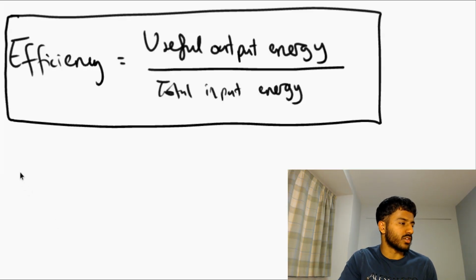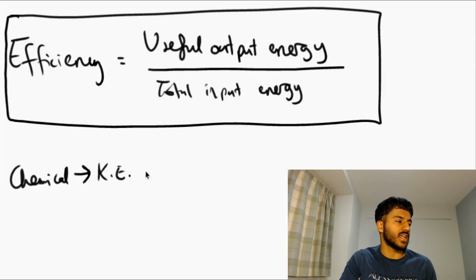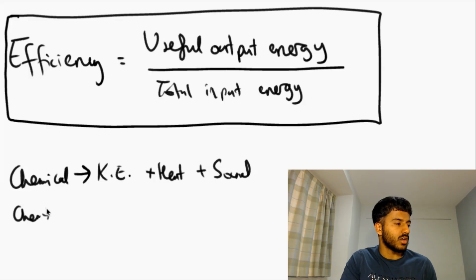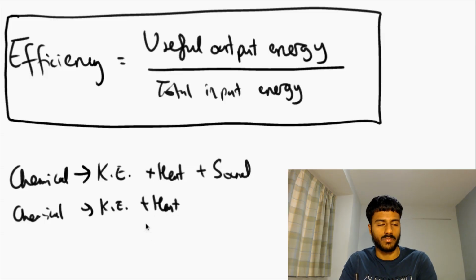So let's say I had a process that was going from chemical energy and I wanted to convert it into kinetic energy. But in one process, I convert it into kinetic energy plus heat energy, which I don't want, plus sound energy, which I also don't want. And in another process, I convert the chemical energy into the same amount of kinetic energy and the same amount of heat energy, but this time no sound energy.